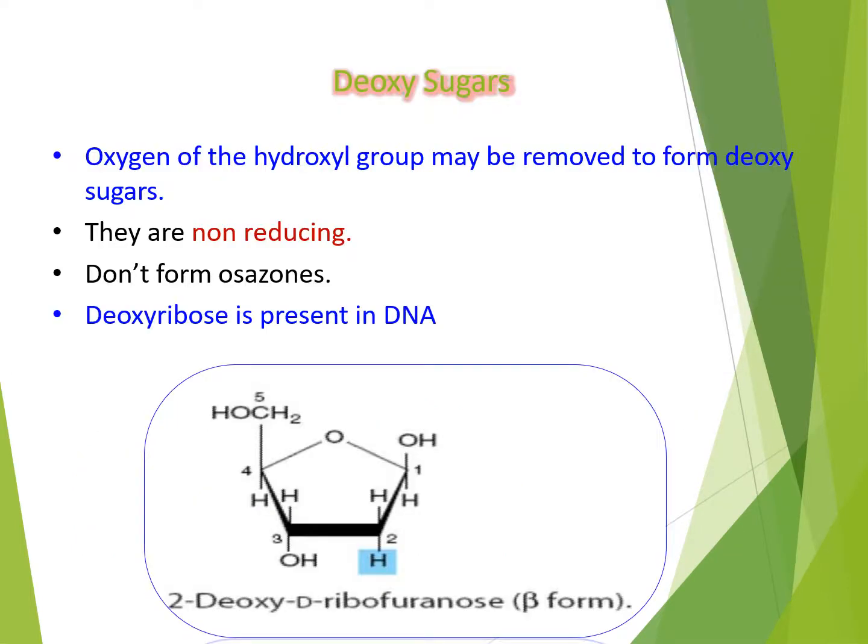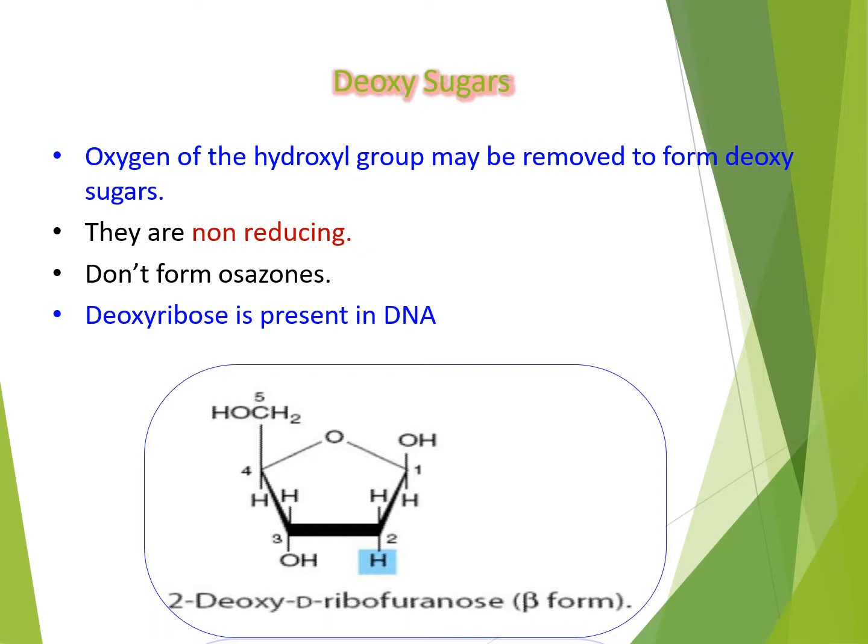Deoxy sugars, this is also another important chemical property of sugars, that is the removal of oxygen from the hydroxyl group of the sugars. Here, the oxygen of the hydroxyl group may be removed to form deoxy sugars, and these deoxy sugars are very similar to amino sugars in non-reducing ability. So both the amino sugars and deoxy sugars are non-reducing, and both do not form osazones at all.